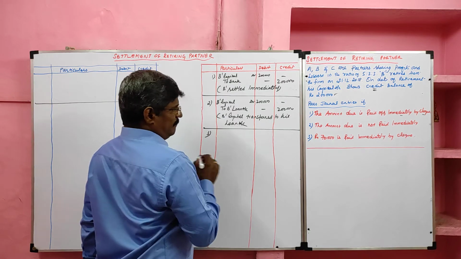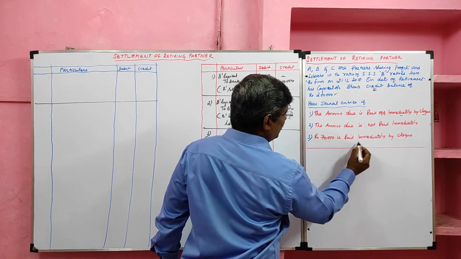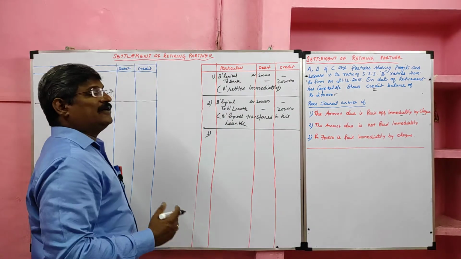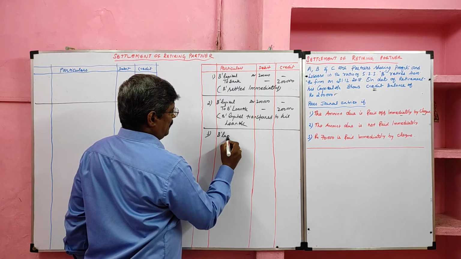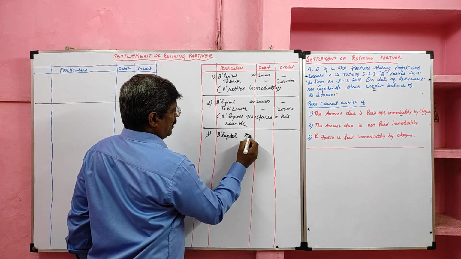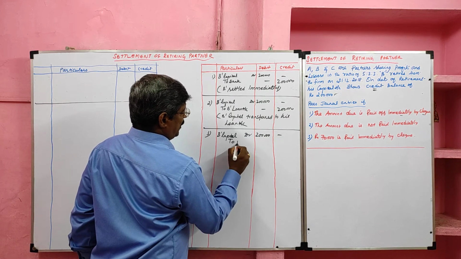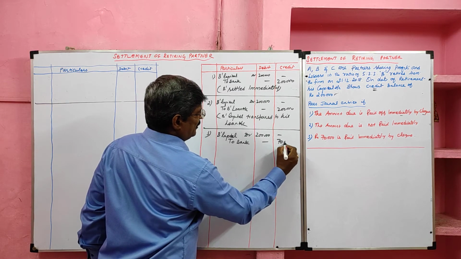Case number 3. Total payable to B is 2 lakh, of which 70,000 is paid immediately by check. So 1,30,000 is not yet paid. So the entry is B capital account debtor 2 lakh, of which paid by check to bank how much? 70,000.